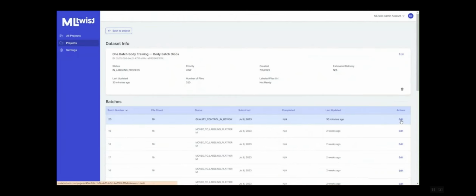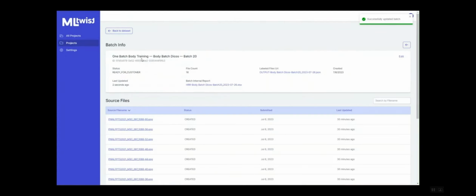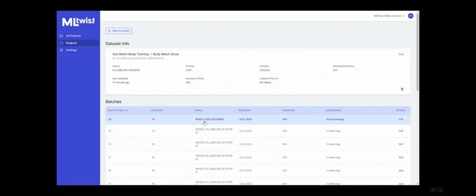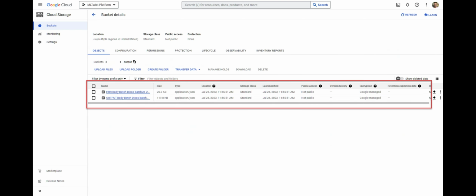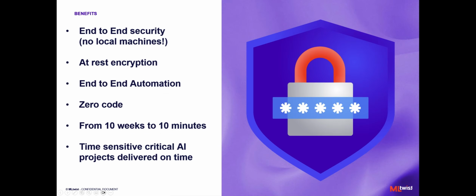We have now completed the feedback loop, and we're about to run the QC process to hit the highest quality and accuracy possible. Once quality control is complete, you set the batch to ready and the data is delivered to its final destination where customers can use it to train their AI model. In this case, we're sending it to Google Cloud Storage, but this could be S3 or an MLOps repository. And as you can see, there's no need for manual work. The file got generated, converted, and sent without any human involvement.